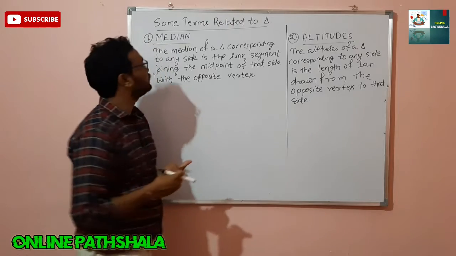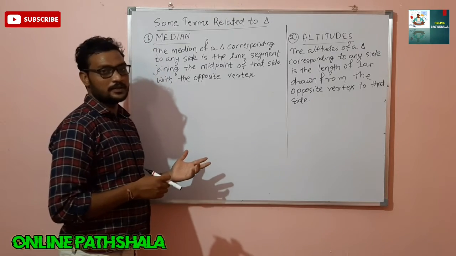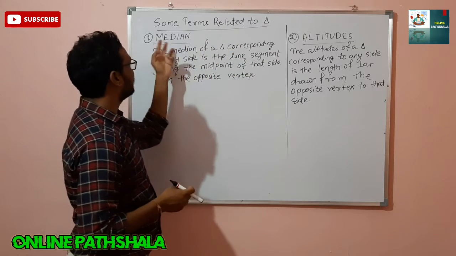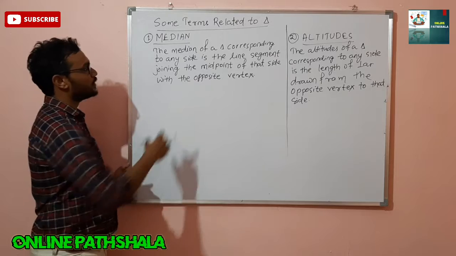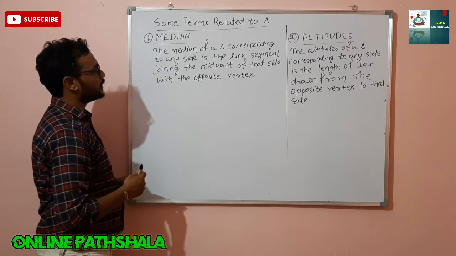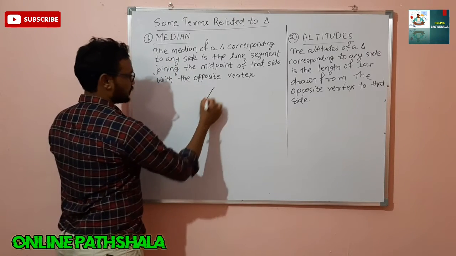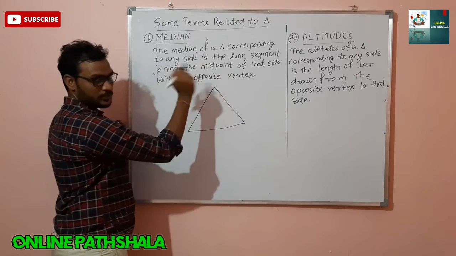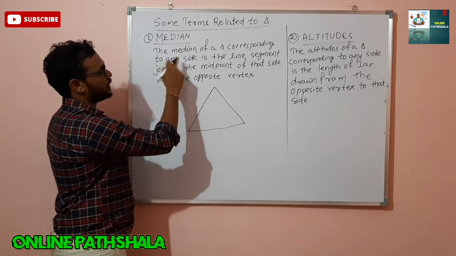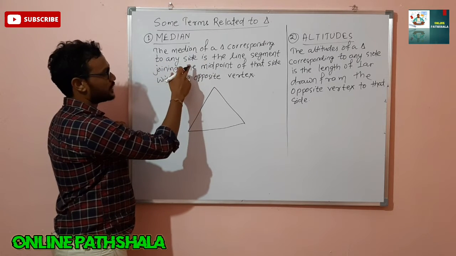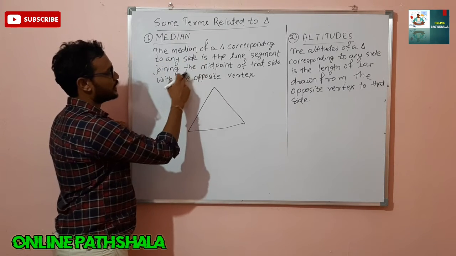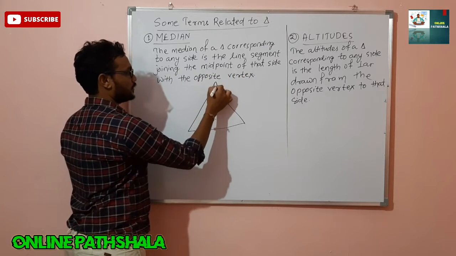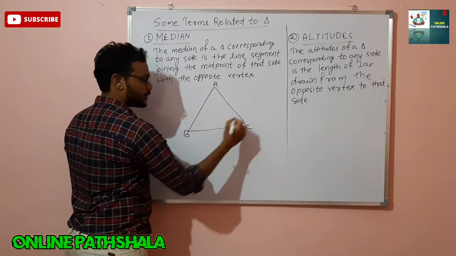Okay. So now we have discussed the types of triangles. Now some important terms which are related to triangles. The first one is median. So what is median? The median of a triangle corresponding to any side. Suppose I have drawn a triangle here. So what is written in the definition? First of all I am going to read that one. The median of a triangle corresponding to any side is the line segment joining the midpoint of that side with the opposite vertex. Suppose this is A, B, C, three vertices are there.